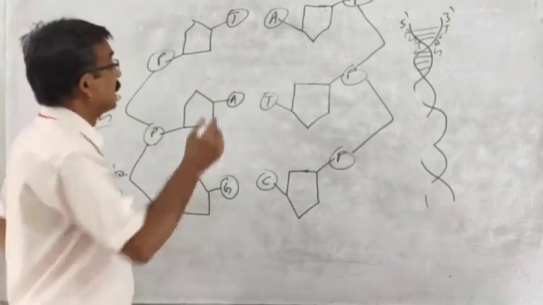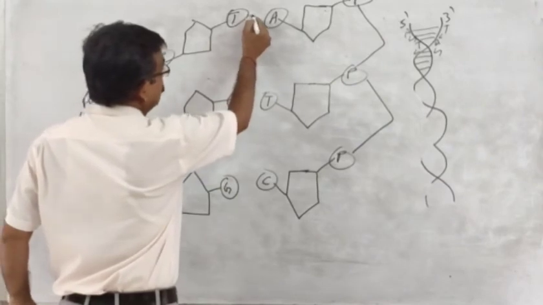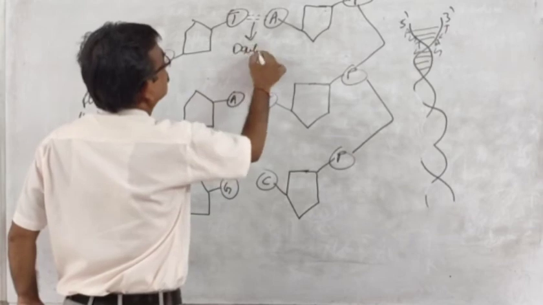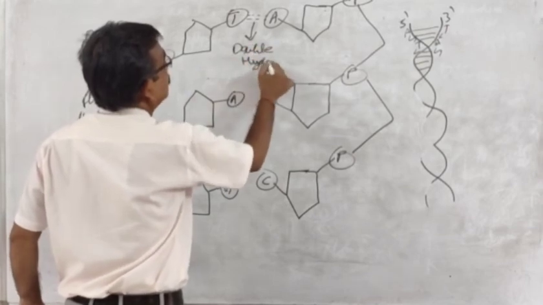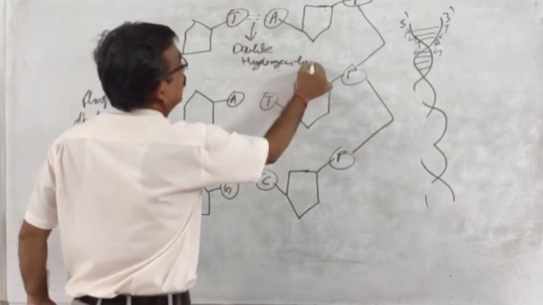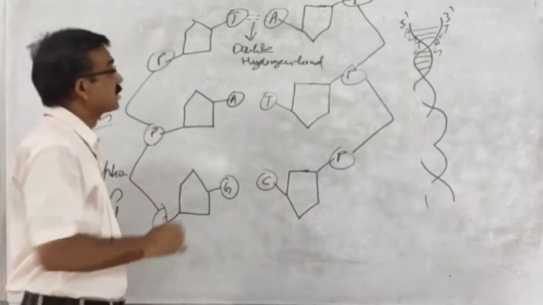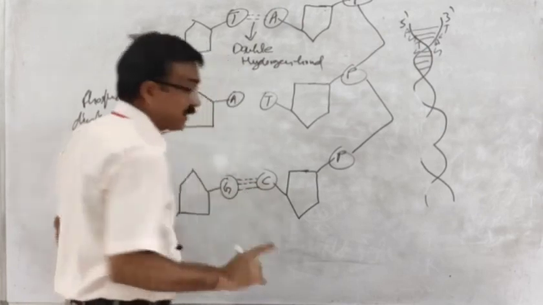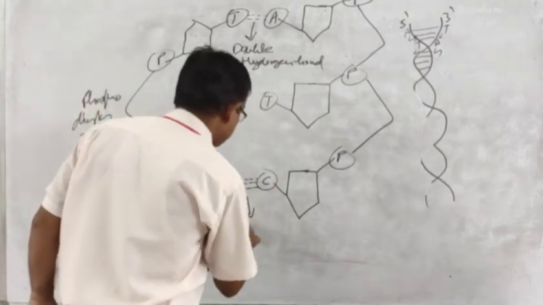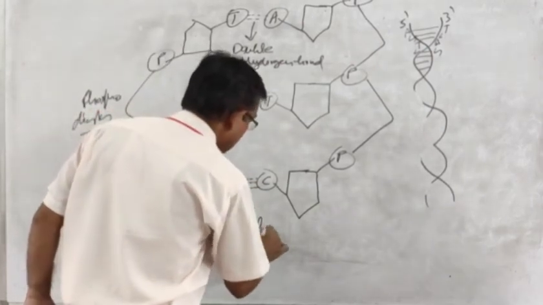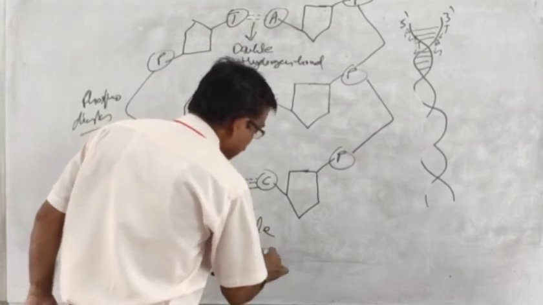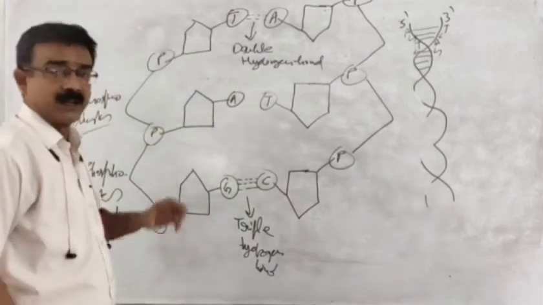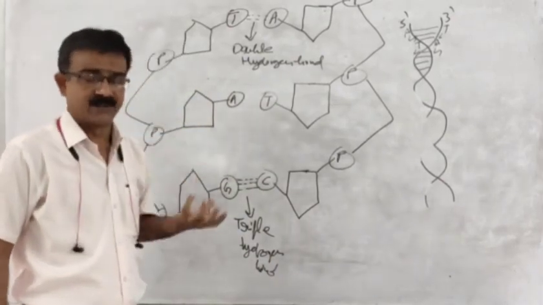Always remember, A connects to T with the help of a double hydrogen bond, and G always connects to C with the help of a triple hydrogen bond.